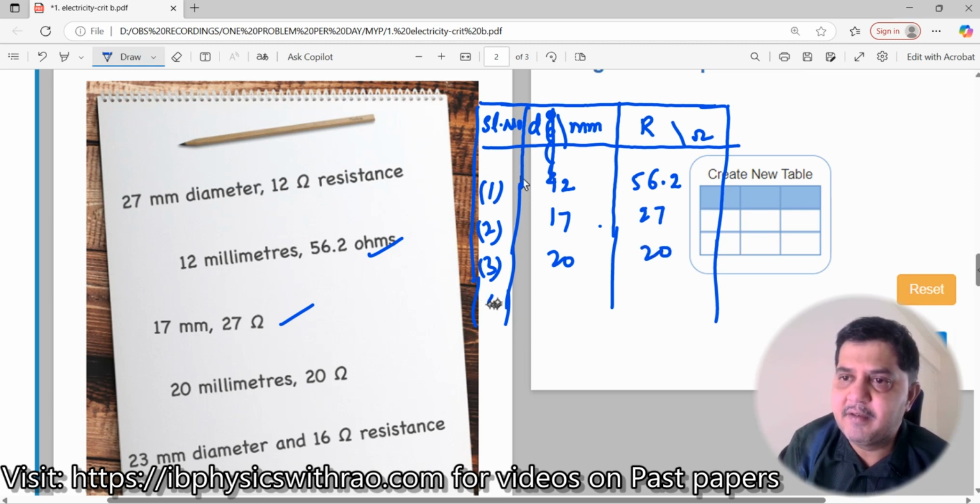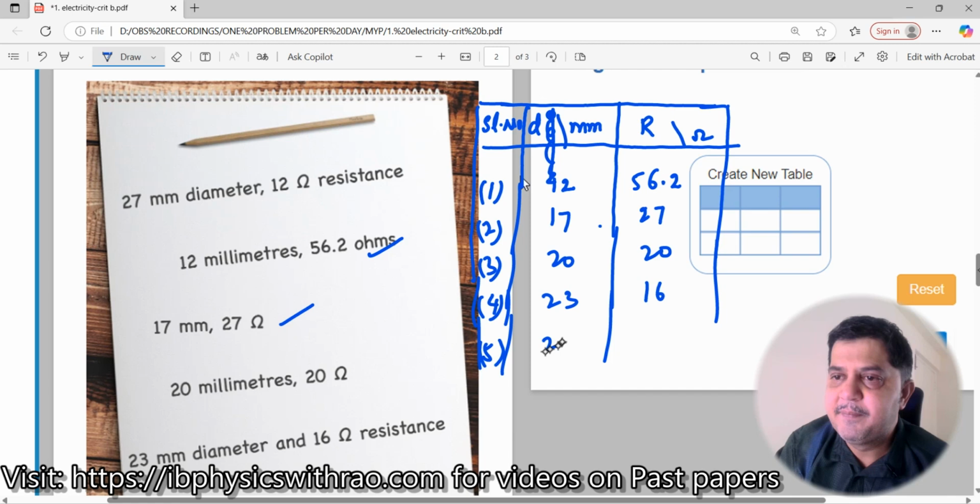Good. Fourth one. What is the fourth one? Fourth one is 23 millimeter. 23 millimeter. Resistance is 16 ohms. 16 ohms. And then fifth one. In fifth one, what is it? 27 millimeters. Resistance is 12 ohms.